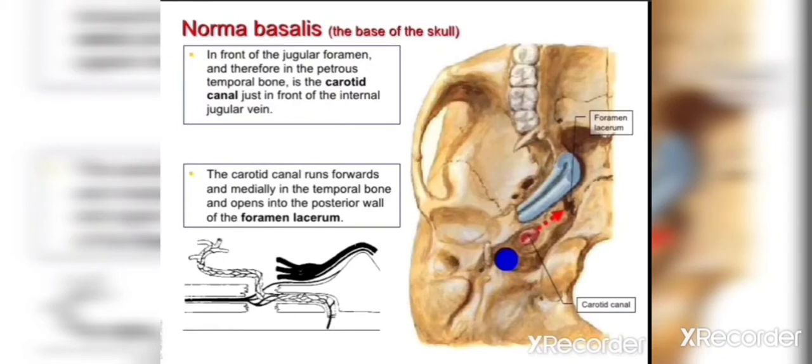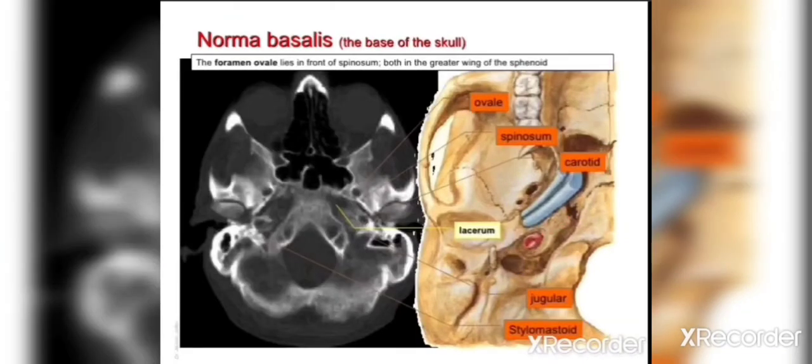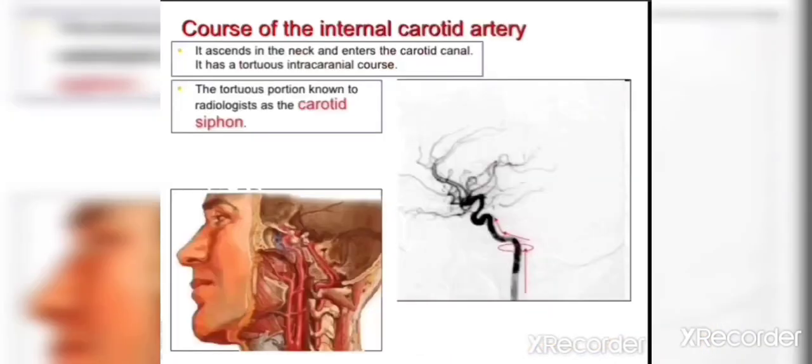Then in front of the jugular foramina there is the petrous part of the temporal bone, and is the carotid canal. Carotid canal is transmitting the internal carotid artery. So here we can see the carotid canal with the carotid artery. And there is foramen ovale just in front of this foramen spinosum. This is the foramen ovale, which is oval shaped, and it is larger and is found in the greater wing of the sphenoid. So this is the course of the internal carotid artery.